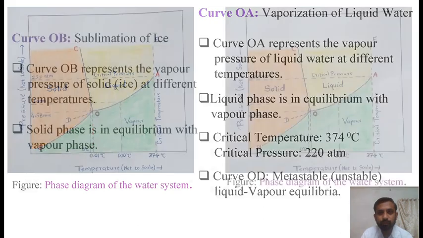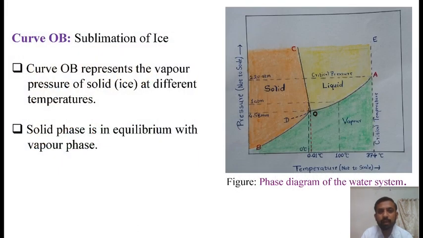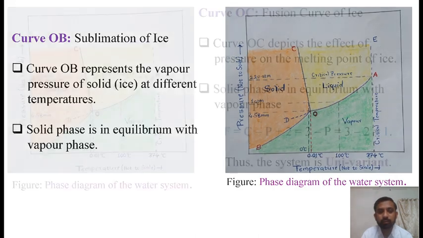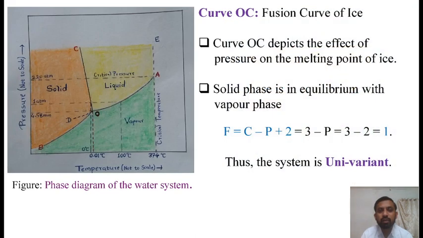Curve OB represents the vapor pressure of solid at different temperatures. Along the curve OB, solid phase is in equilibrium with vapor phase. Curve OC depicts the effect of pressure on the melting point of ice, and along this curve, solid phase is in equilibrium with liquid phase.